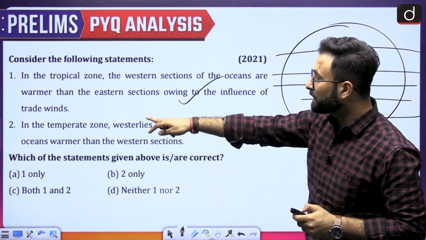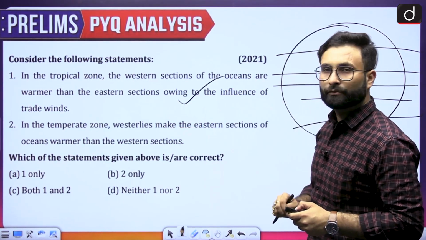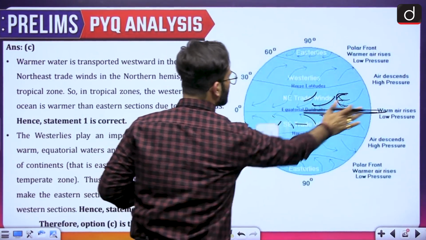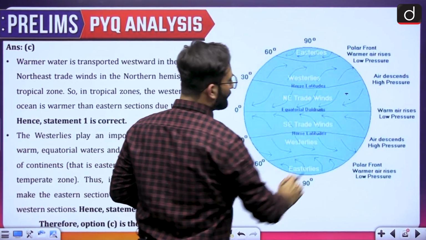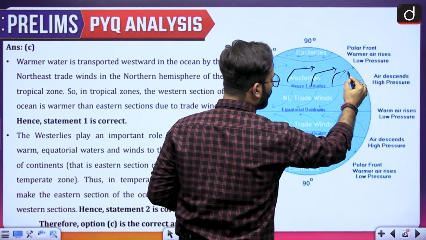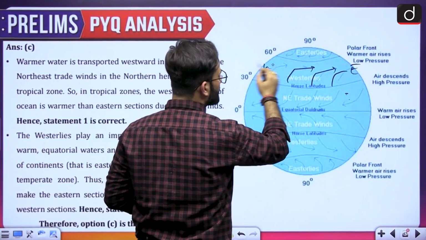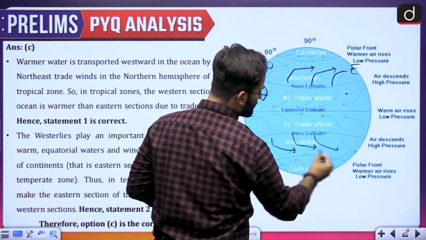Coming to the second one, in the temperate zone, westerlies make the eastern section of the ocean warmer. Here this is the tropical zone, and this is your temperate zone. What they are saying is that the westerlies are making the eastern section warmer. This is your eastern section, this is western, and here you will also have the westerlies, this is also a temperate zone.